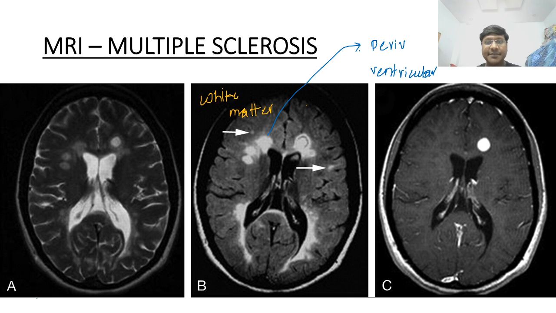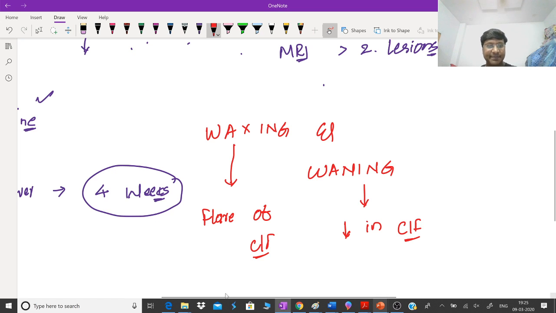There should be more than two in number, and they should be of size more than 4 mm. No, waxing and waning is not a sign of MRI. Waxing and waning is a clinical manifestation. Yes, you have answered it correctly. What I am showing you in the MRI is Dawson's fingers.